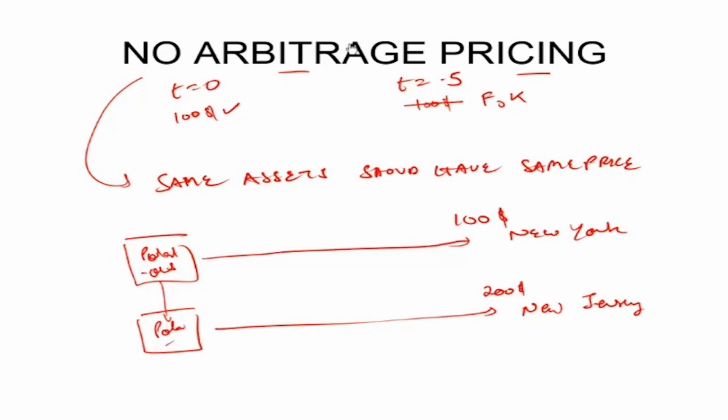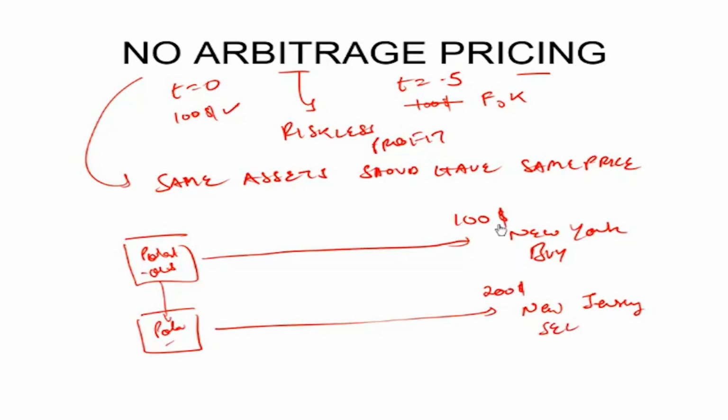In an arbitrage situation, there is a possibility of making riskless profit. That is, you're making a profit without any investment of your own. So in a situation like this, the way to exploit the arbitrage would be to buy potatoes in New York and sell them in New Jersey.